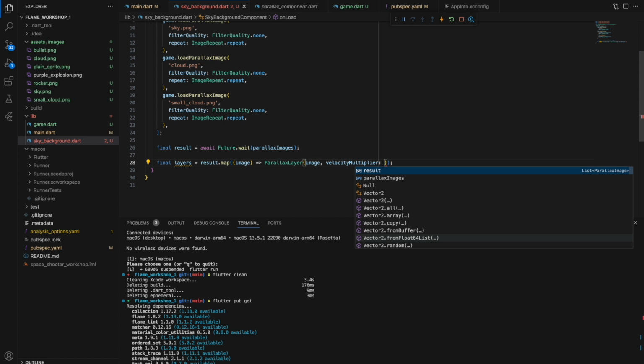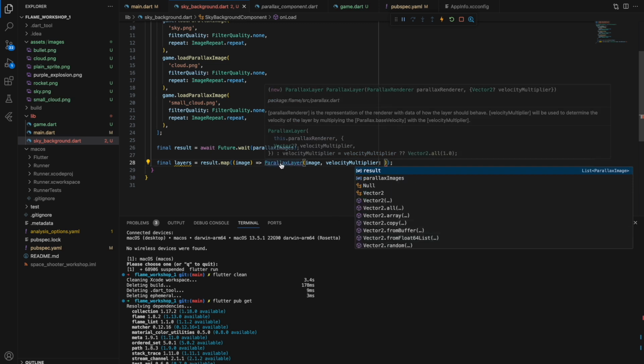This parameter is responsible for delta, which describes the movement of each parallax layer. So it can be the same. In our case, I'll use the same velocity multiplier, but you can basically specify a velocity multiplier for every single image, for every single layer in your parallax component.